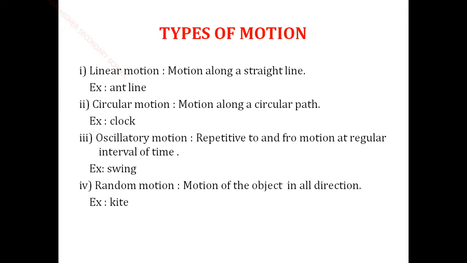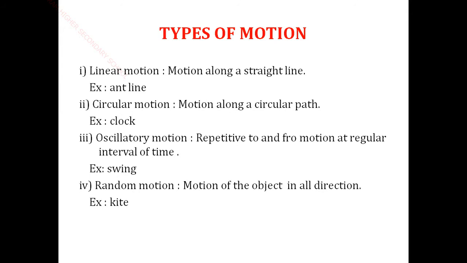Next, oscillatory motion. Oscillatory motion means repetitive to and fro motion at regular intervals of time. That means when the to and fro motion happens, the intervals of time are the same. A swing, when we play on a swing, is a to and fro motion. The vibrating of a violin or guitar is also an oscillatory motion. That means to and fro motion repeats at equal intervals of time.